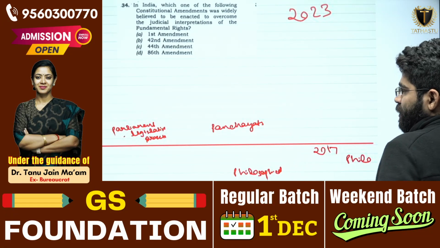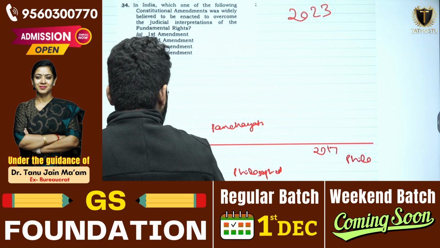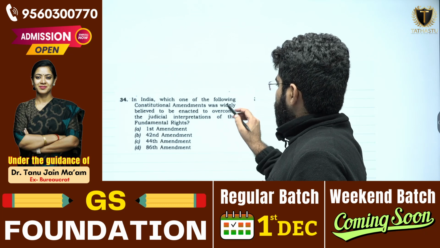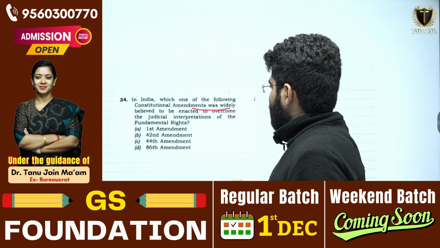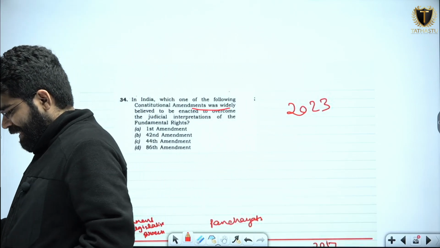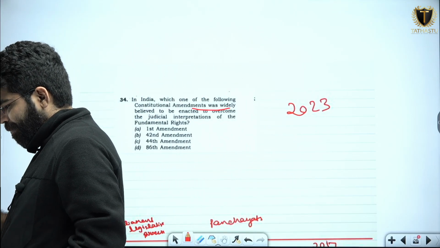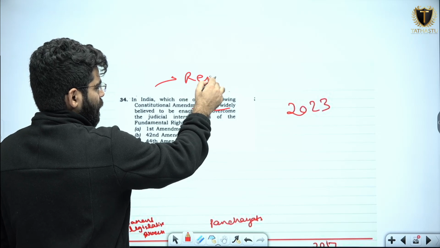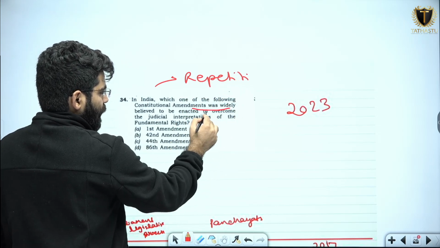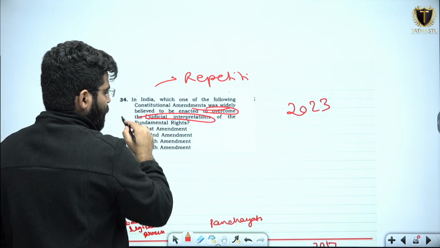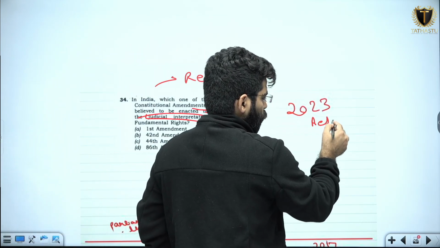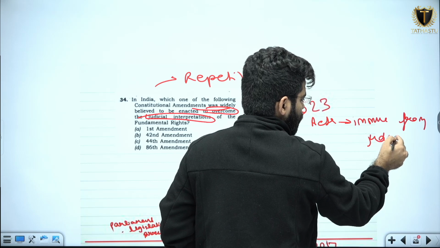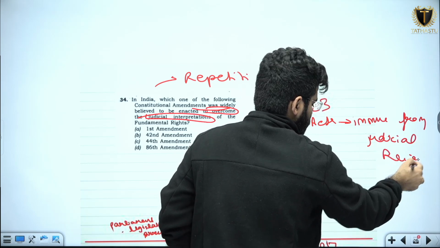I think this is the last question for the series, and the question reads: in India, which one of the following constitutional amendments was widely believed to be enacted to overcome the judicial interpretations of the fundamental rights? See, this is a very repetitive question, and it is talking about being enacted to overcome the judicial interpretations. It means you have to make your acts immune from judicial review.